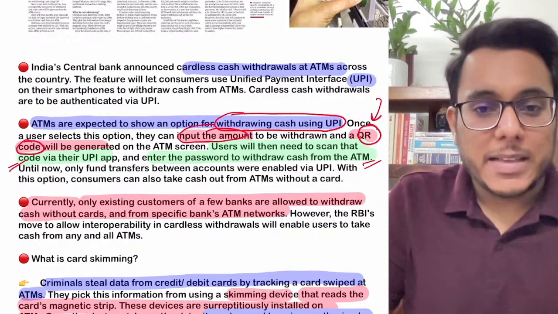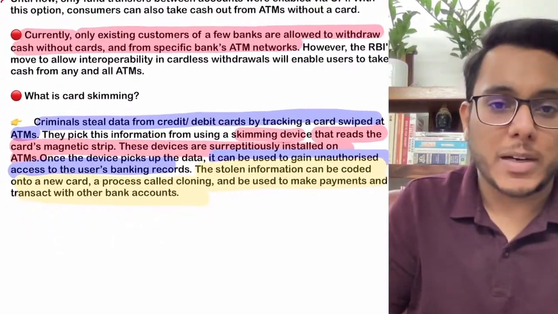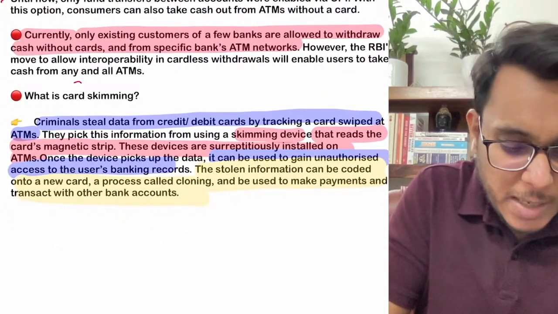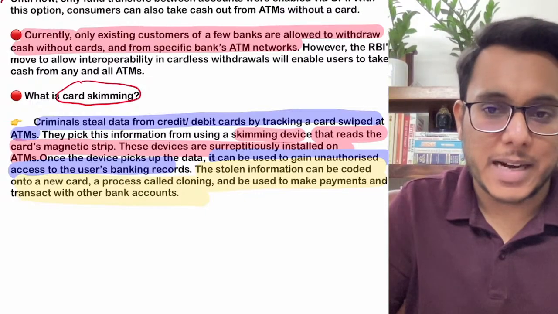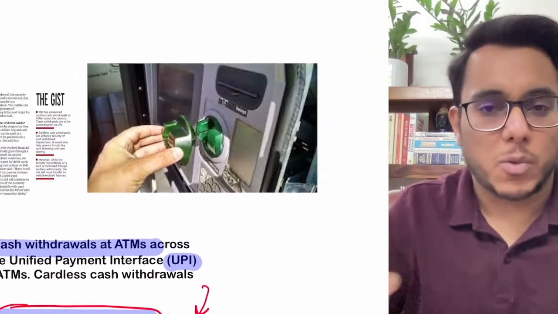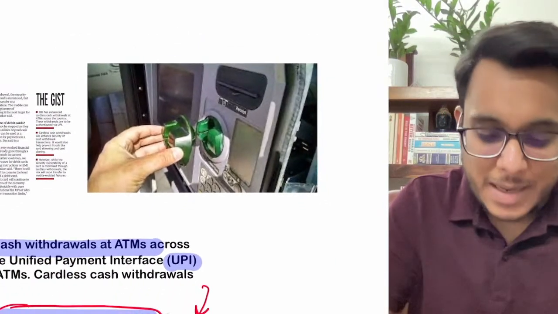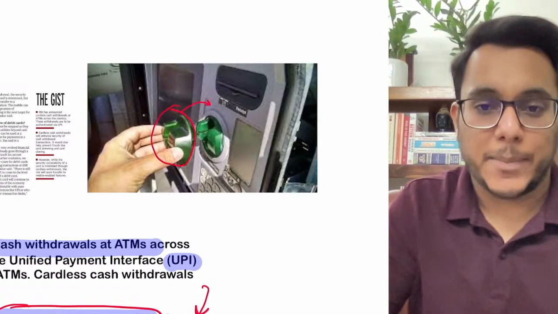Now guys, why is this particular thing important? You need to understand that this will actually prevent card skimming. Now what is card skimming? Let's understand this. Sometimes fraudsters install such kinds of devices onto the ATM. Clear?